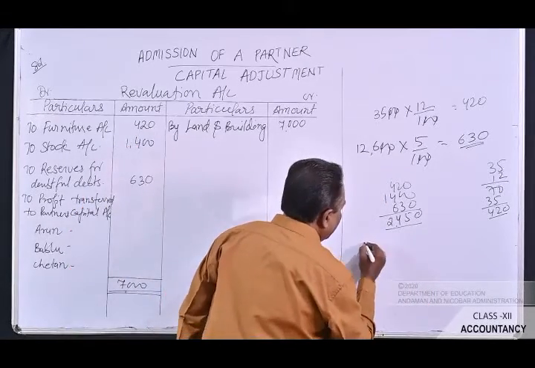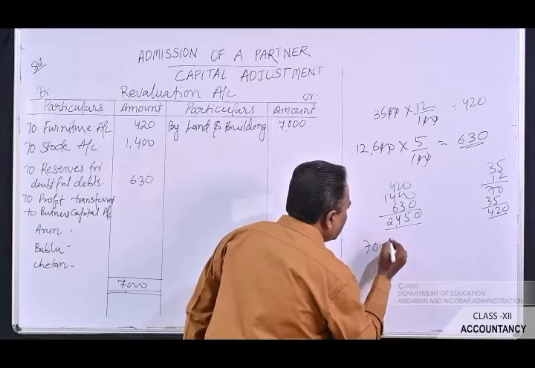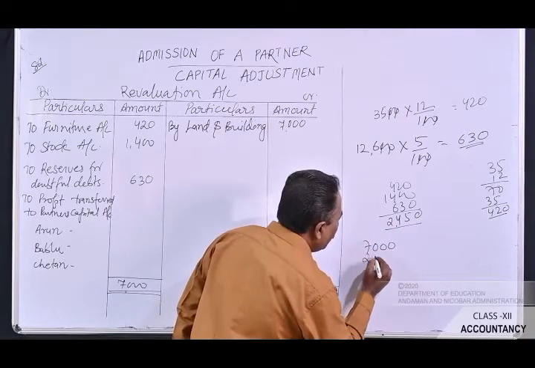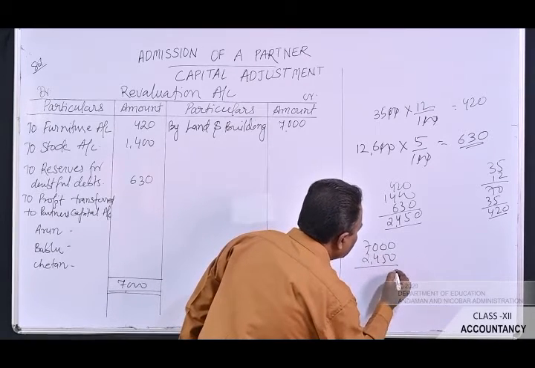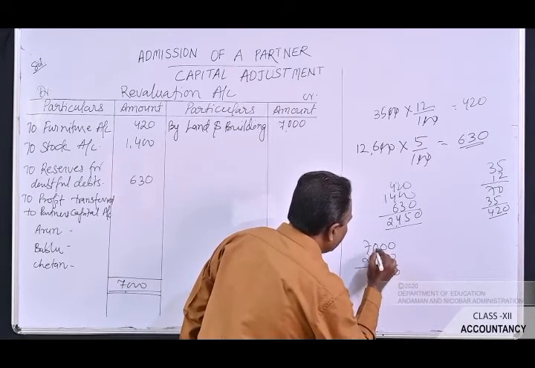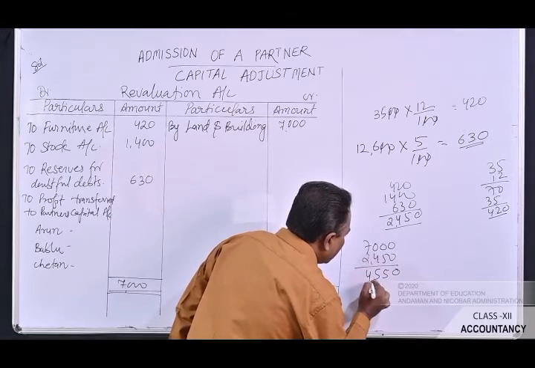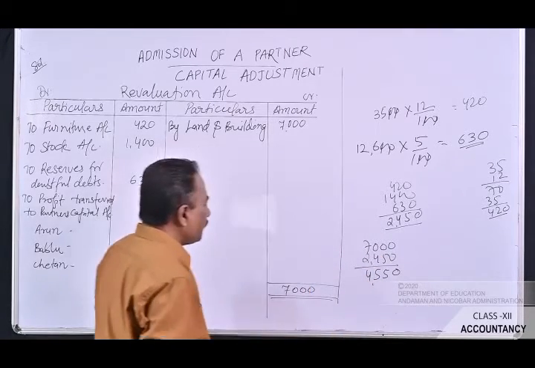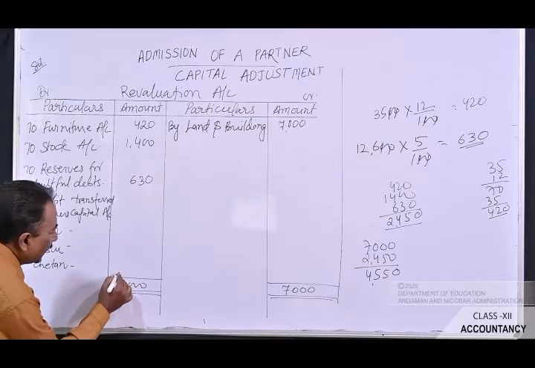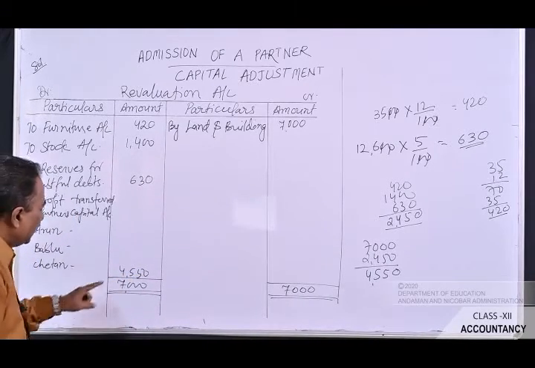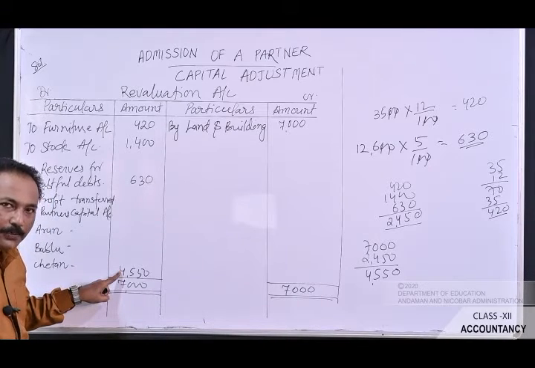Now subtract 2,450 from rupees 7,000. It is 4,550. So write down here 4,550. This is the profit on the revaluation.